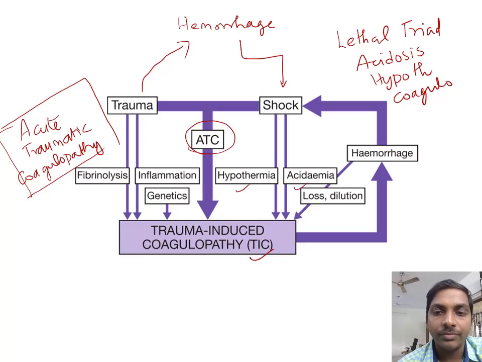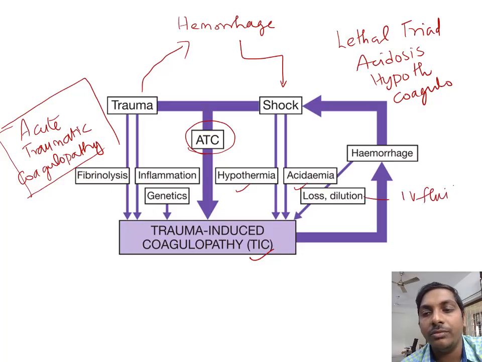And with ongoing hemorrhage, the patient will lose more coagulation factors as well as platelets that are responsible for maintaining proper coagulation, so it will go into coagulopathy. Or because of the loss, we will give blood transfusion, more packed RBCs, not a balanced transfusion, and we will give more IV fluids.